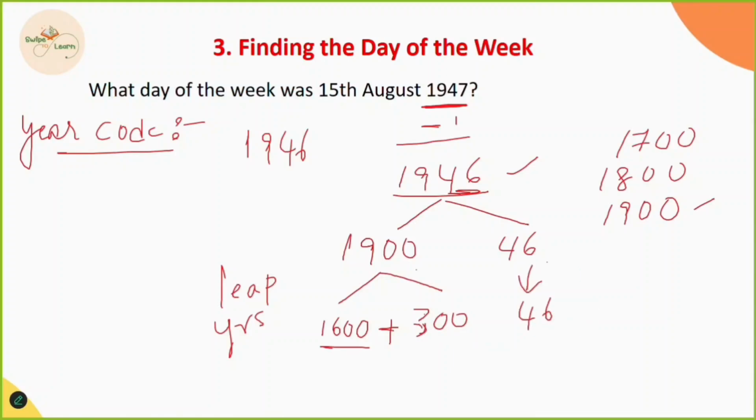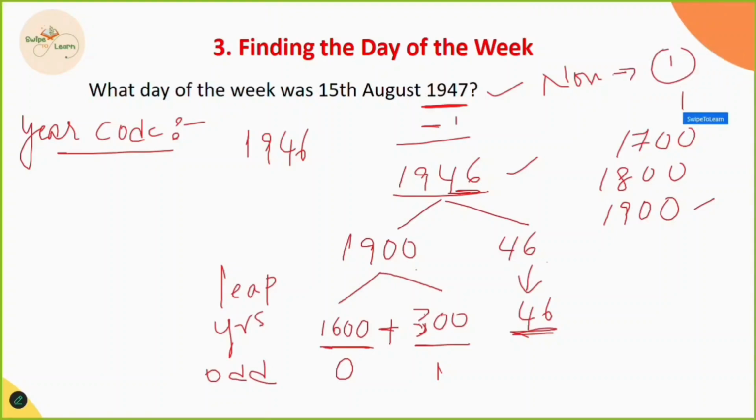Now our next task is to find out the odd days. How many odd days will be in a leap year? There will be 0 odd days. And how many odd days will be in 300? There will be 1 odd day. And for 46, the given year is 1947. Is 1947 a leap year or a non-leap year? It is a non-leap year. For every non-leap year, how many extra days do we have? 1 extra day. An extra day is called an odd day. So that means 1 odd day is there in the year 1947.